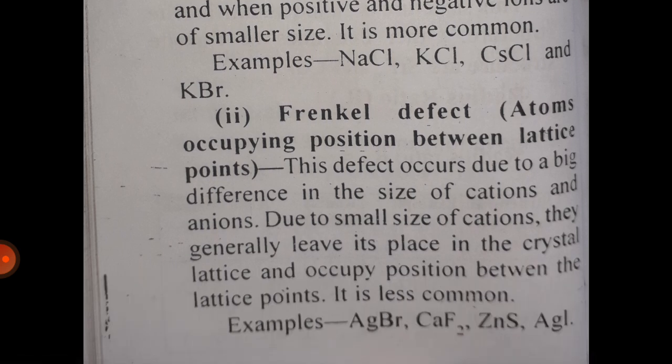Second, Frenkel defect. Atom occupying position between the lattice points. This defect occurs due to a big difference in the size of cation and anion. Due to the small size of the cation, it generally leaves its place in the crystal lattice and occupies a position between the lattice points. It is less common. Examples: silver bromide, calcium difluoride, zinc sulfide, silver iodide.